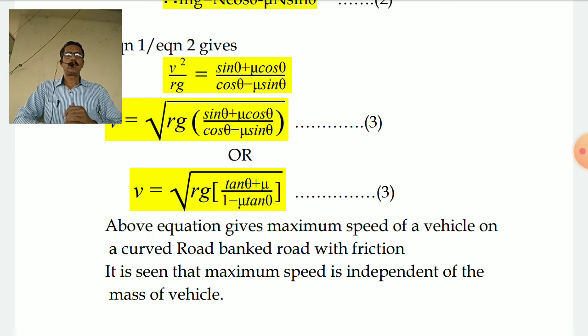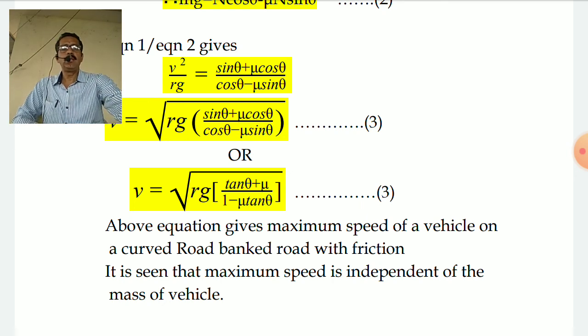So, that's about the third session of rotational dynamics in circular motion, in which we have studied the maximum speed of a vehicle on an unbanked curved road by considering only friction. The second thing was a banked curved road in which we did not consider friction at all. The third thing is a banked curved road with friction.